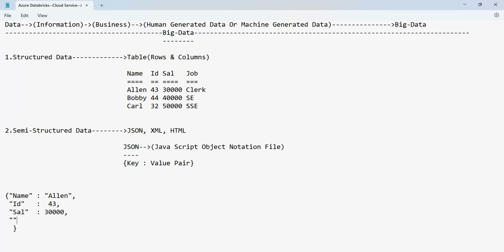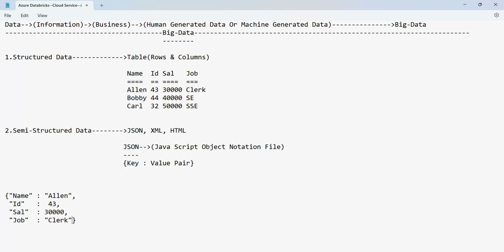Then I'm using the job here. What is the job? Clerk. Clerk is character data, so once you have character data, it is kept in quotes here. This is the end of the first line. That means the same data is written in this format.